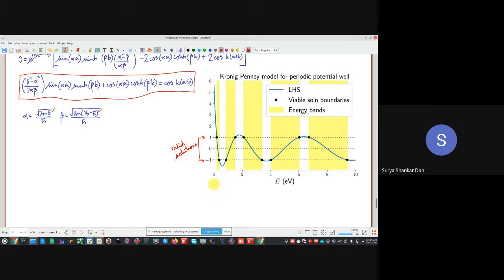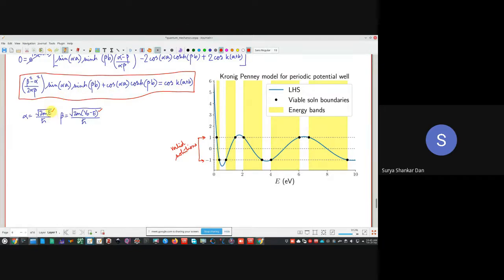समझ में आ रहा है सबको? क्योंकि right hand side value, right hand side cos(k(a+b)), cos का कुछ भी हो जाए, k(a+b) का value whatever it might happen, but the cos function will have value between -1 to +1. That part we are completely sure of. That means that the solution of this equation, ये solution किसका होगा?